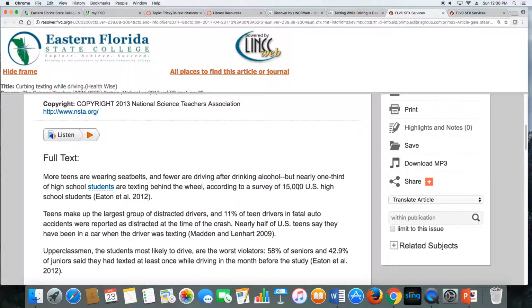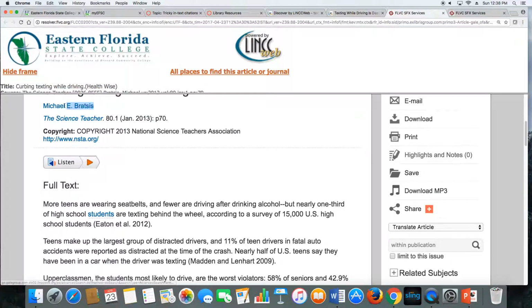As I read through the whole thing, I noticed that this sounded pretty good. Nearly 1/3 of high school students are texting while behind the wheel, according to a survey of 15,000 high school students. And notice there's a citation already attached to the end of it. Somebody named Eaton and several others, et al., did this research. So notice the article is written by somebody named Michael Brotzis, but Michael Brotzis did some research, and that research was originally done by Eaton.